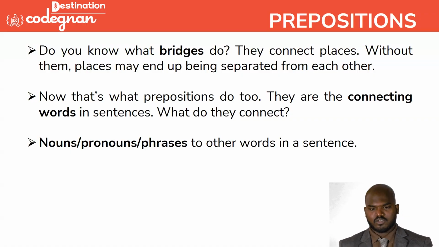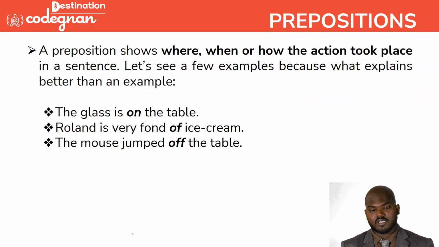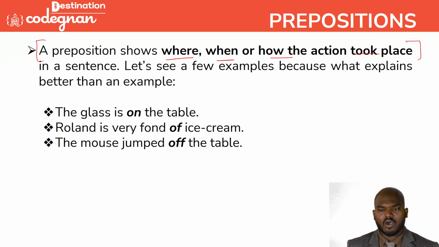Do you know what bridges do? They connect the places. So this is like a bridge connecting things. It will connect the nouns, pronouns, and phrases to other words. That's how the preposition is defined here. But a very good definition is this: the prepositions show where, when, and how the action took place in the sentence. Very, very strong definition. So a preposition will show where, when, or how the action takes place in the sentence.